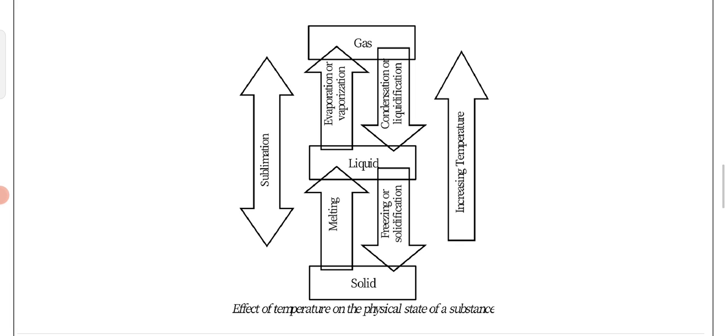Next, liquid to solid is called freezing or solidification. Now liquid to gas is called evaporation or vaporization, and gas to liquid you can see is condensation.